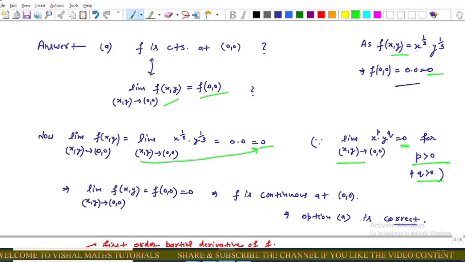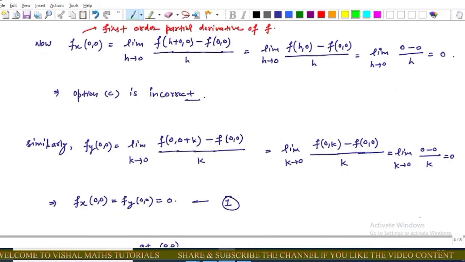Now from this and this, it implies that the limiting value of function at (0, 0) equals its functional value, which is equal to 0. This implies that function is continuous at (0, 0). This implies that option A is correct.